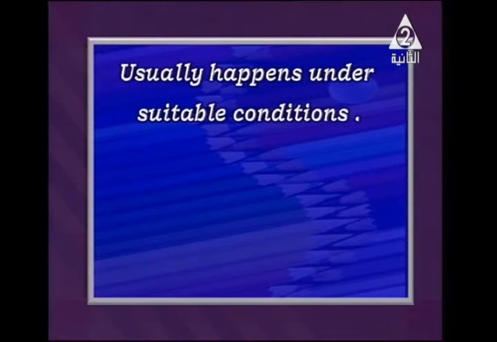What does it mean, suitable conditions? Actually, most living organisms reproduce in two different ways. Under hard environmental conditions, they can reproduce asexually, and when the environmental conditions are favorable, they reproduce sexually and so on. So it happens under suitable conditions, not under any conditions in the environment.